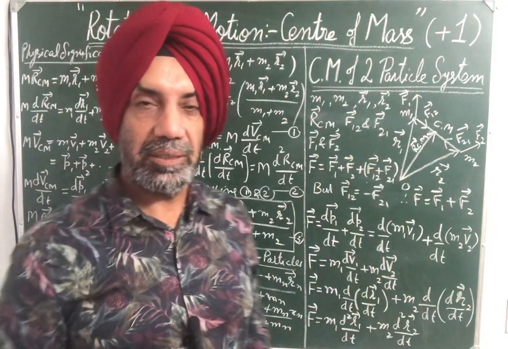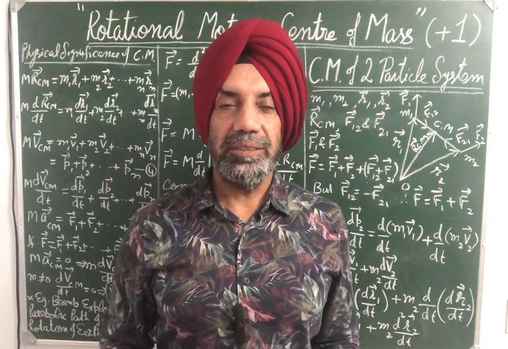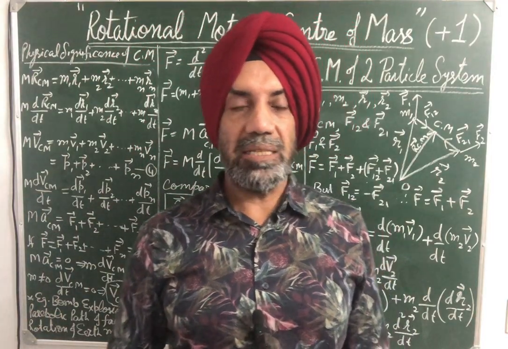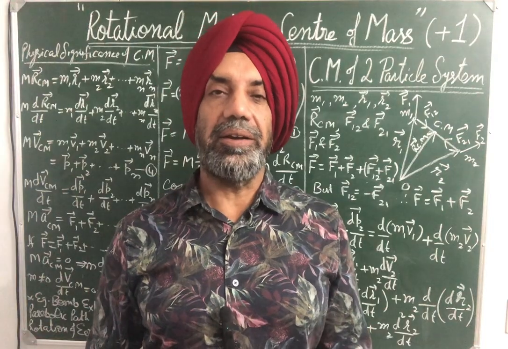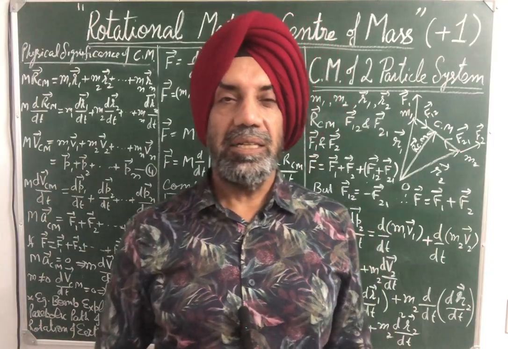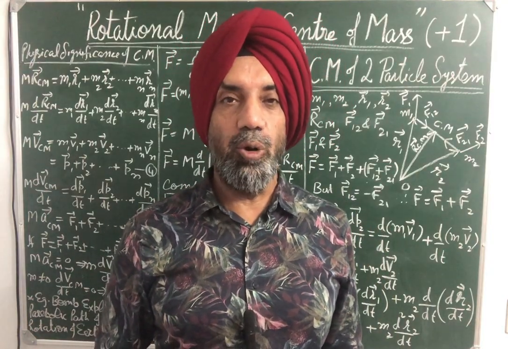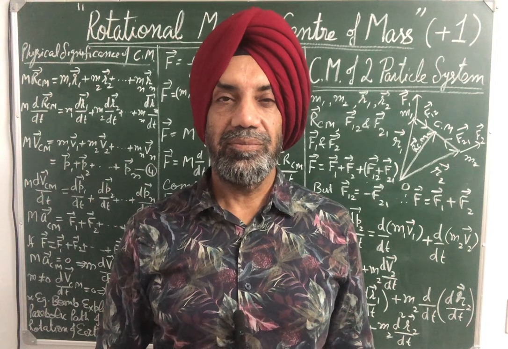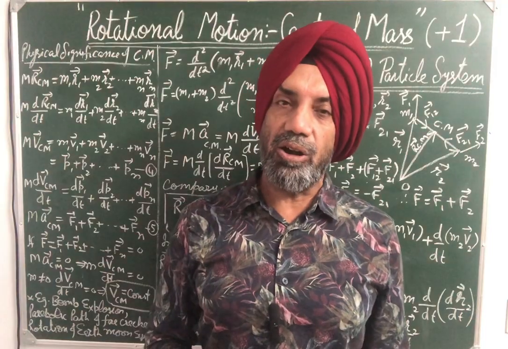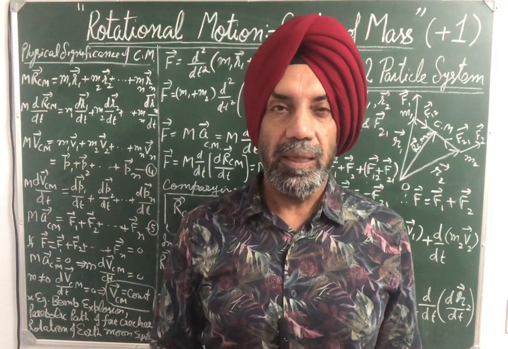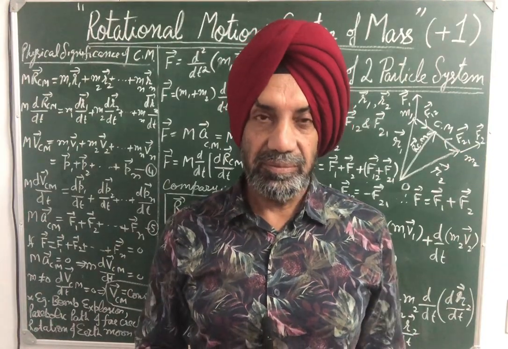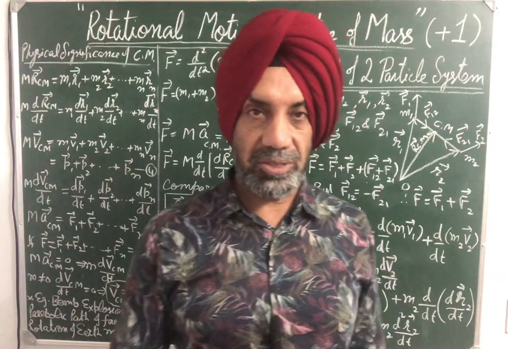Let us start center of mass. Center of mass of two particle system. First, what is center of mass? It is a point inside or outside the system or body where whole mass is supposed to be concentrated, or this point describes the motion of the body as a whole. In other words, center of mass is a point inside or outside the body or system about which the body or system is balanced. Every system is balanced about its center of mass.